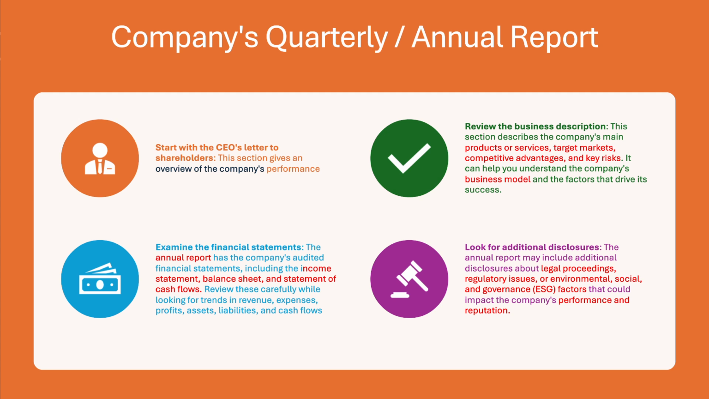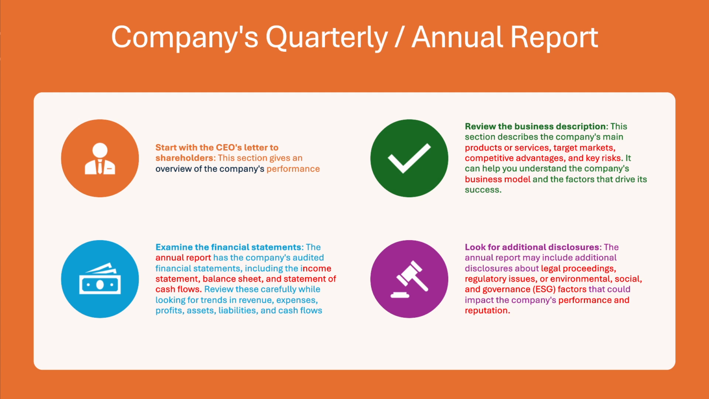All these things we need to check when it comes to quarterly and annual reports, and examine the financial statements like the income statement, balance sheet, and cash flows: what kind of inflow they are getting, what kind of marketing strategy they are following, and expenses, liabilities. All these we need to check in the annual and quarterly report. And additional disclosures: if they had any legal proceedings, regulatory issues, social media issues, any kind of issues, and what about the company reputation. All these things we need to check when it comes to fundamental analysis.